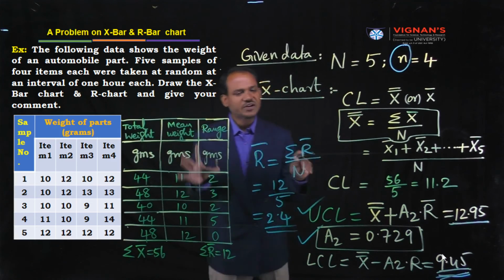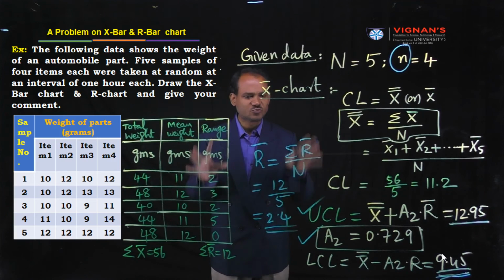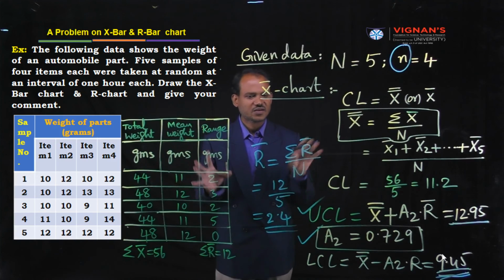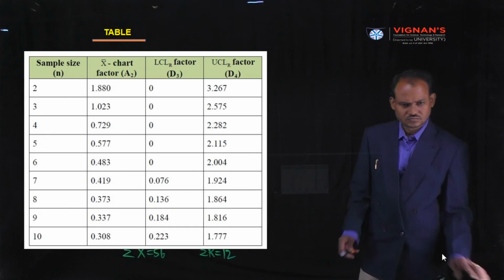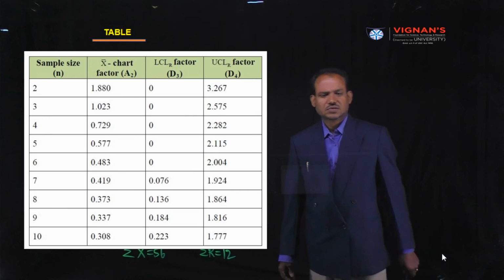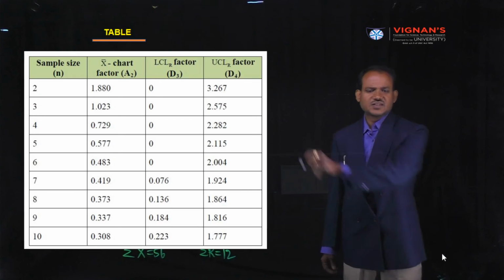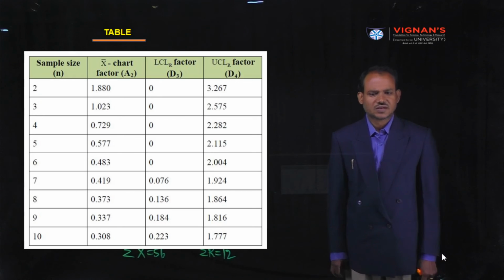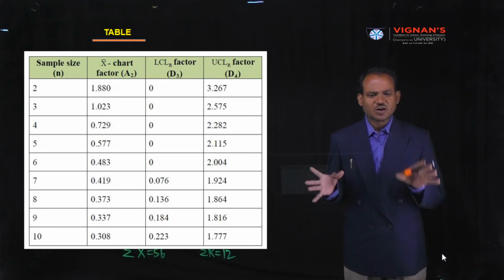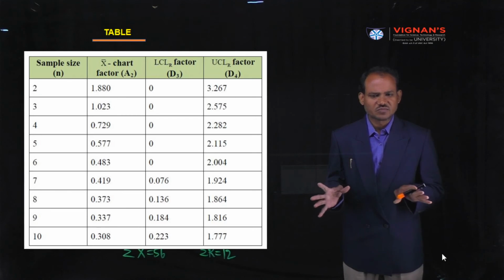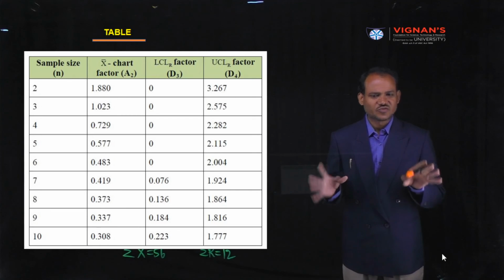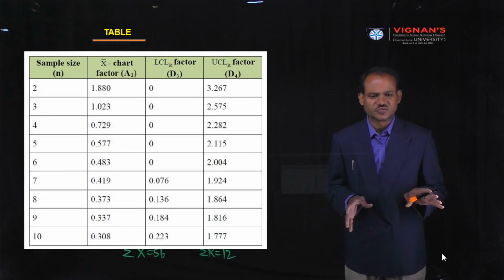This information is sufficient to construct the X bar chart. How to draw the X bar chart? I will explain. This is the table related to X bar and R charts. There are three constant terms: A2 is one of them, and D3 and D4 are the remaining ones.